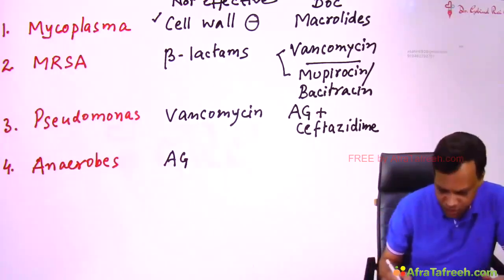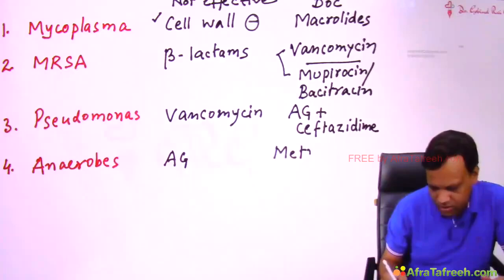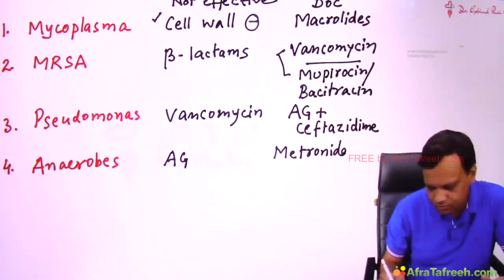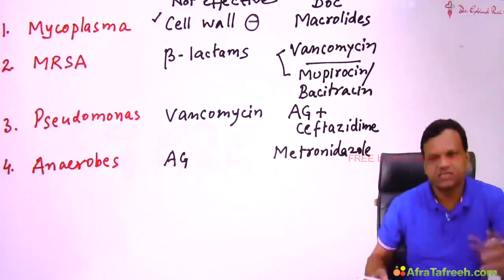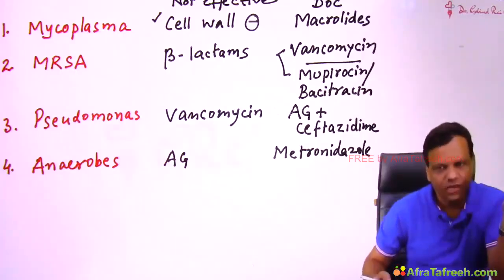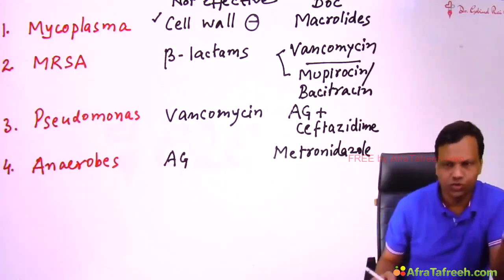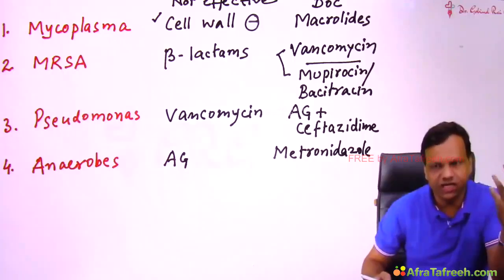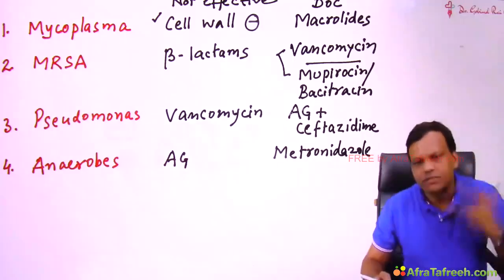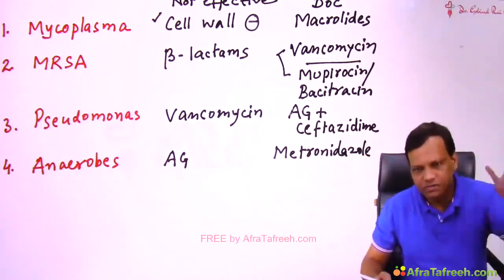And what is the drug of choice? Yes, the drug of choice is metronidazole. For GIT infections, mostly we use metronidazole, whereas for infections like pneumonia, etc., we can use clindamycin. Clindamycin is mainly for infections above the diaphragm, whereas below the diaphragm, that means GIT infections,